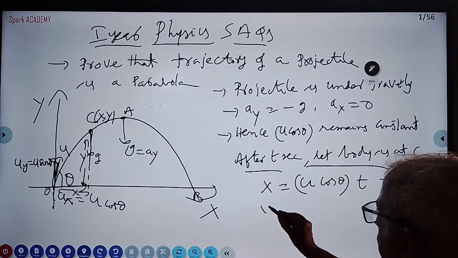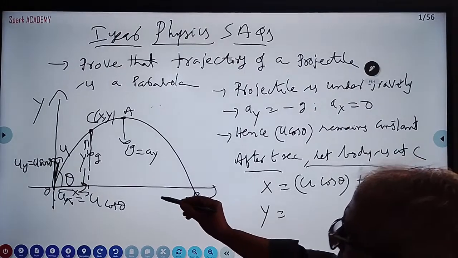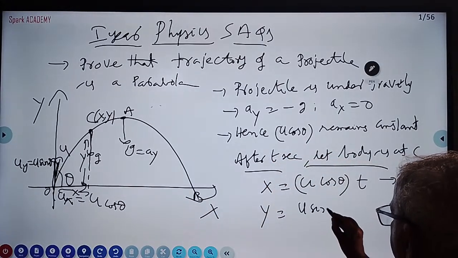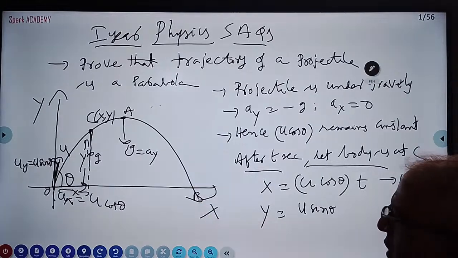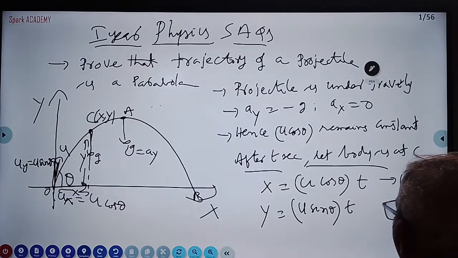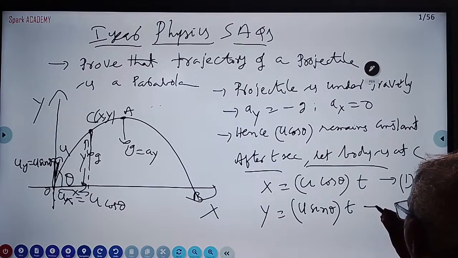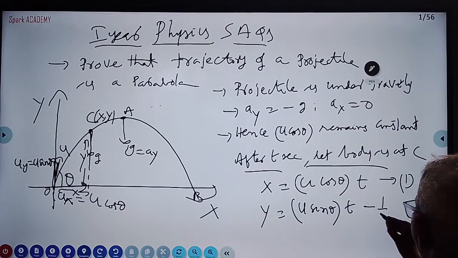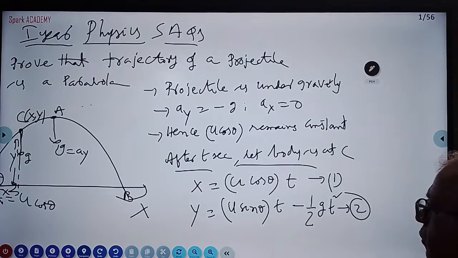Same way, you want to calculate the y coordinate. To calculate the y coordinate, you take the component u sin theta. Initially, the vertical component of velocity is u sin theta into t. S is equal to ut plus half at square, half at square, and because ay is minus g, minus half g t square. So this is the equation.